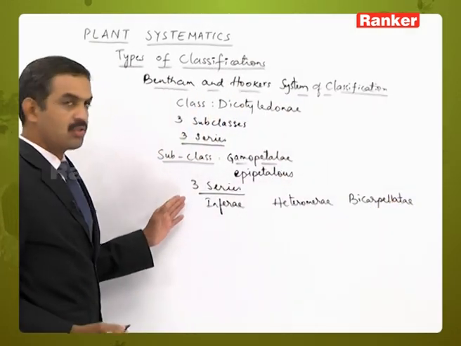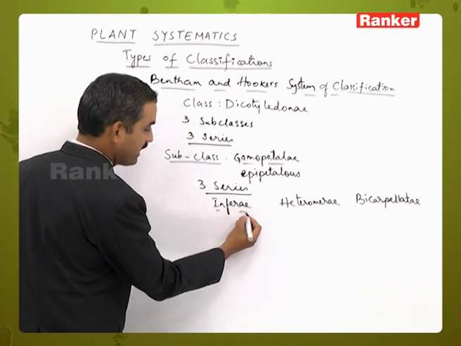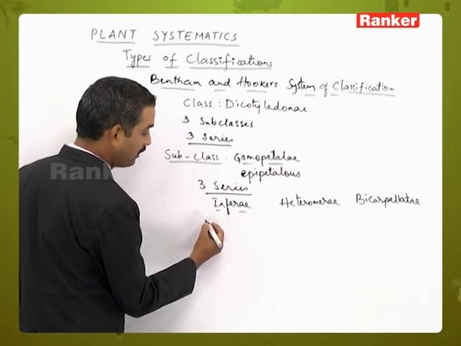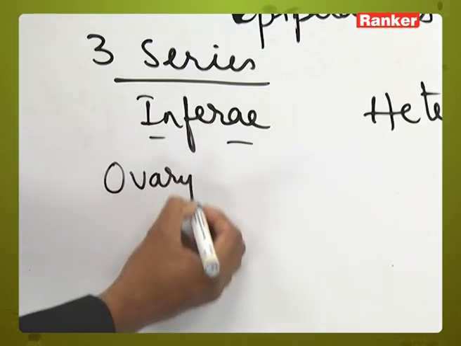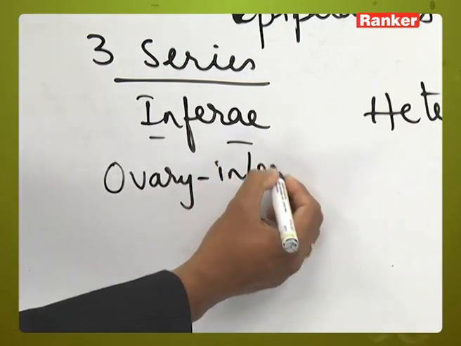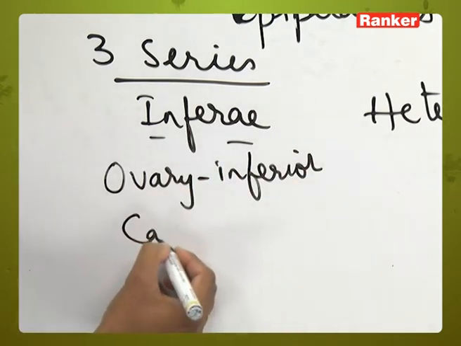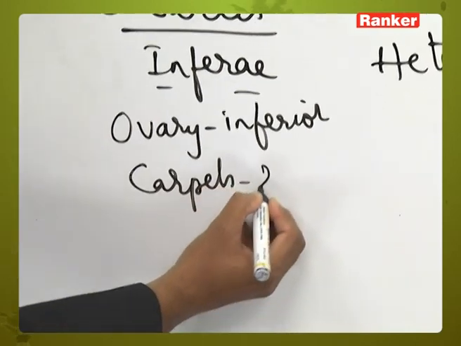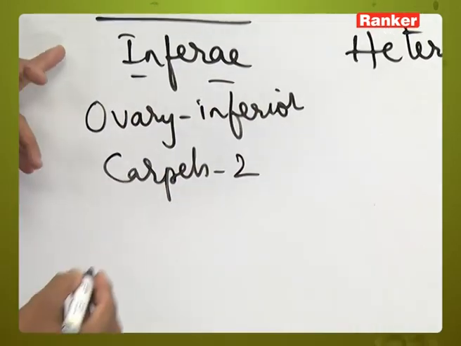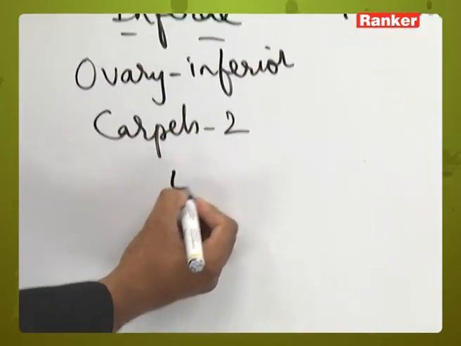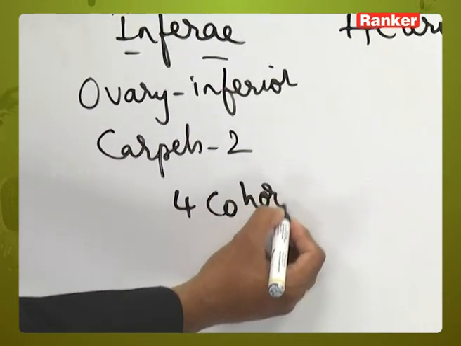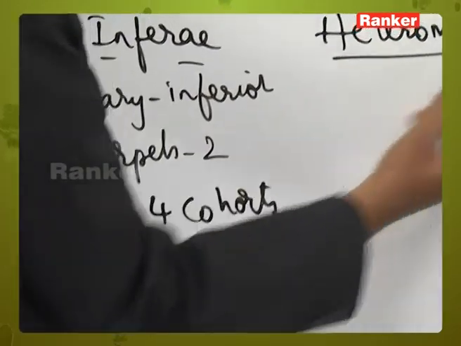Let us see the characters of inferae. The name inferae means the ovary is inferior and carpels are 2 in number, and under inferae there are 4 cohorts. Then heteromerae.